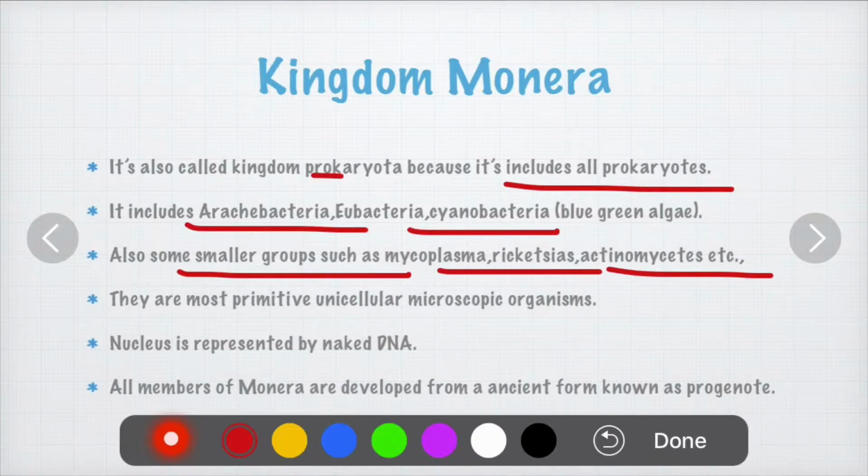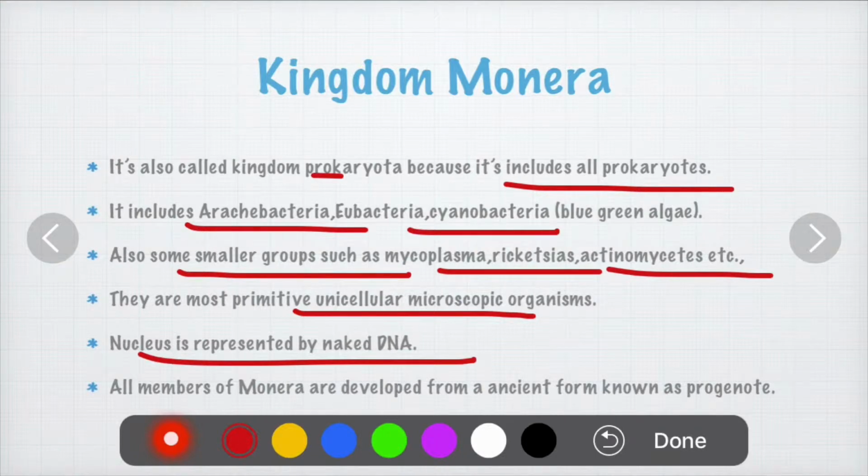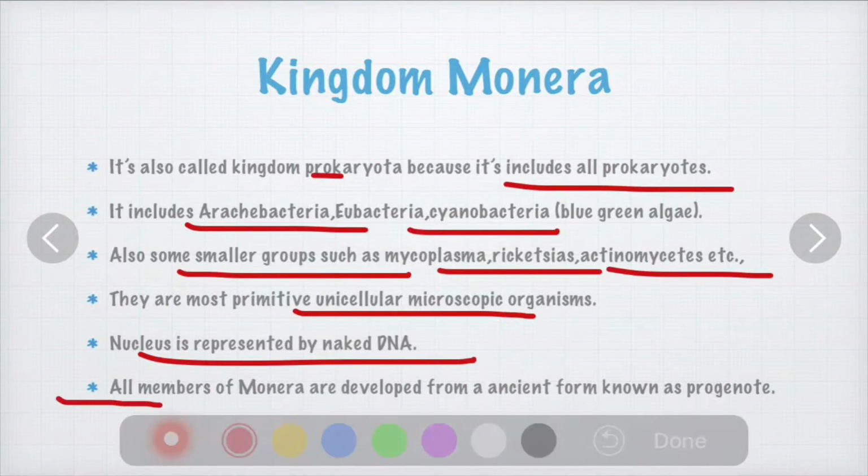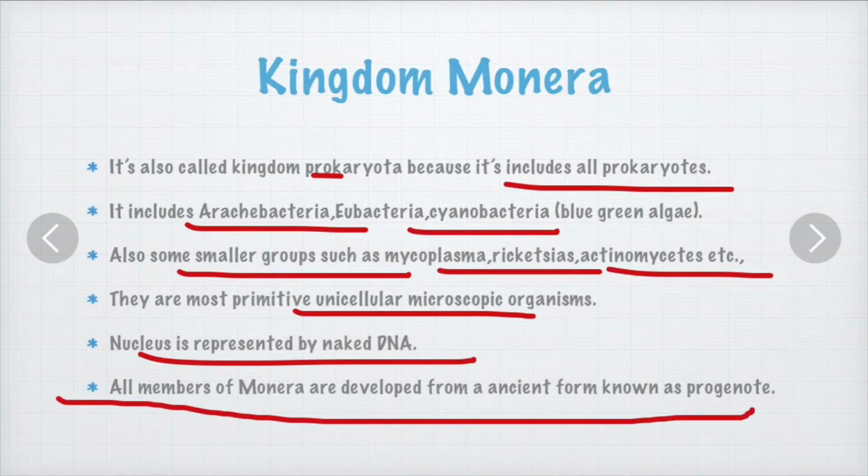They are unicellular and microscopic. So they are the very oldest species on earth. Of course, the nucleus is represented by naked DNA. The DNA is not enveloped or surrounded by any nuclear membrane. Hence, it belongs to the class of prokaryote. All members of Monera developed from an ancient form. That ancient form is known as progenote.